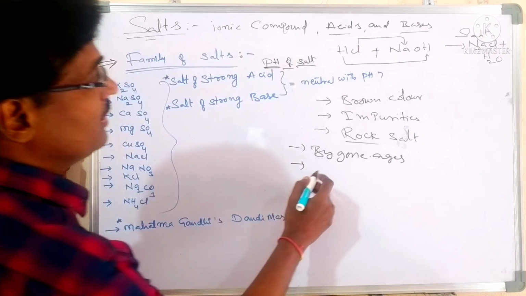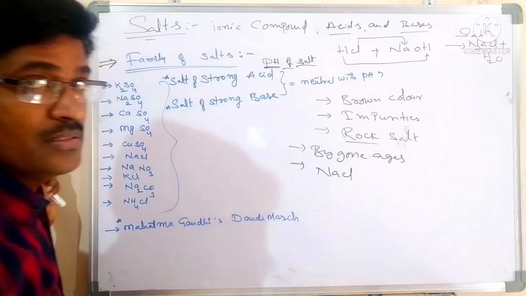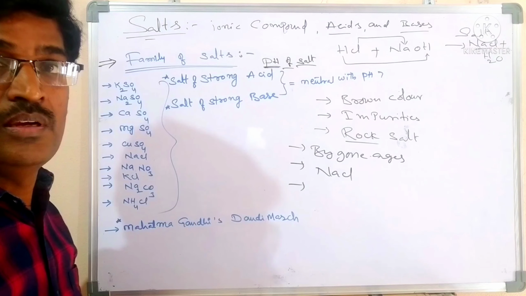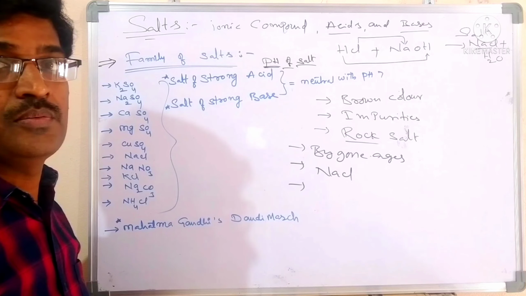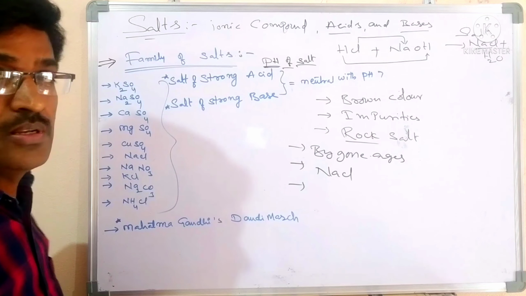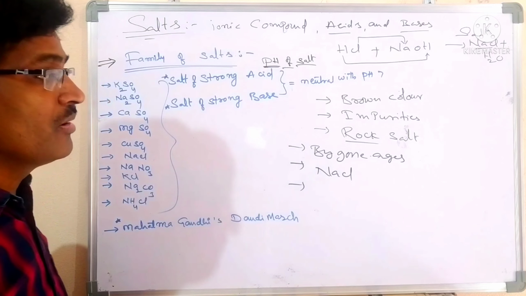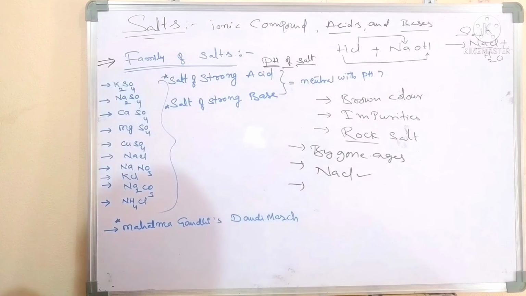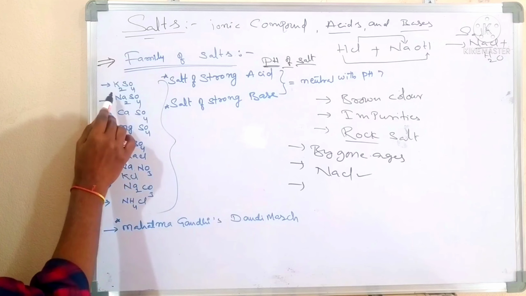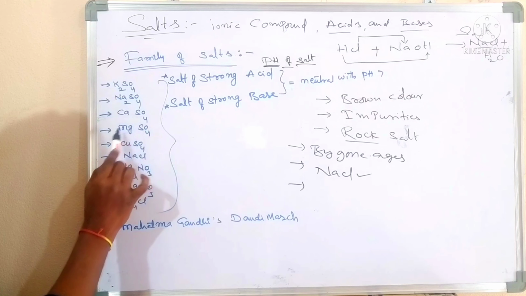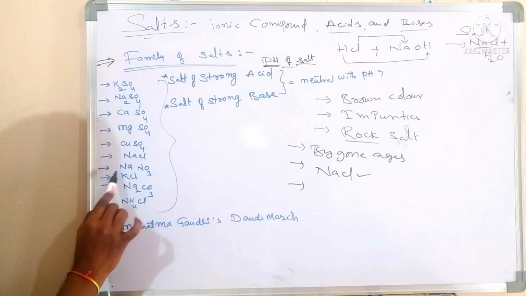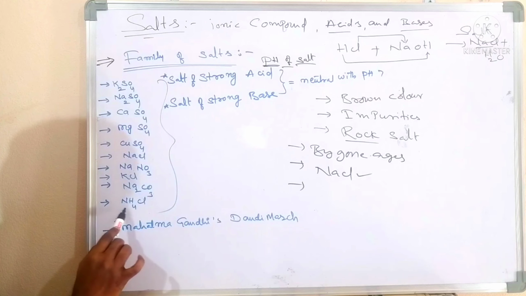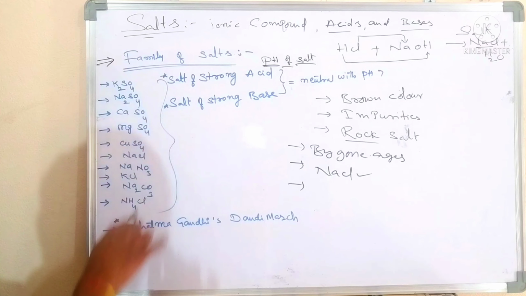Commonly we call the salt by its formula, NaCl. NaCl is common salt, and we also call it table salt. So many salts are there, but the most important or common one is NaCl. Now, the family of the salt. Here so many salts are given: potassium sulfate, sodium sulfate, calcium sulfate, magnesium sulfate, copper sulfate, sodium chloride, sodium nitrate, potassium chloride, sodium carbonate, ammonium chloride.